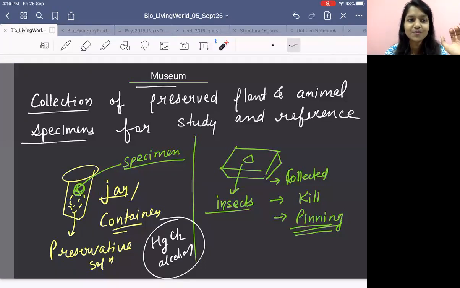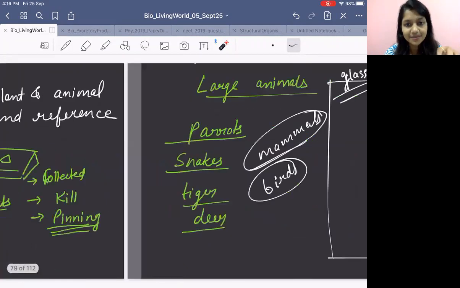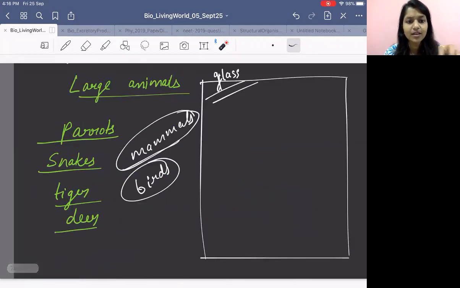So what do we do? What do we do in a teddy bear? You have seen teddy bears, right? Outside it gives you the shape, but inside it is stuffed. Similarly, we do stuffing for large animals. NCERT line: large animals, birds, mammals.